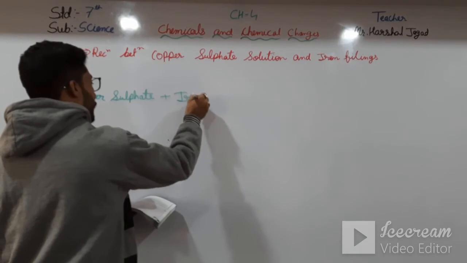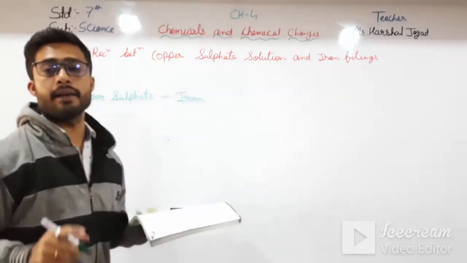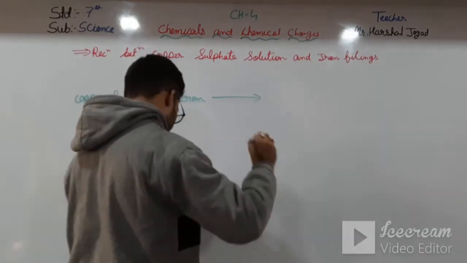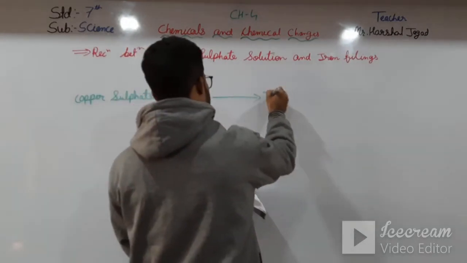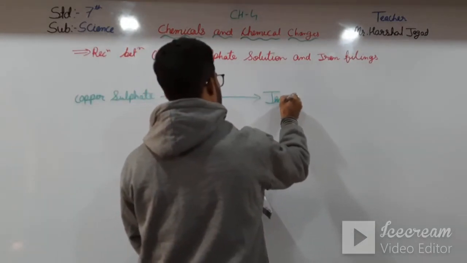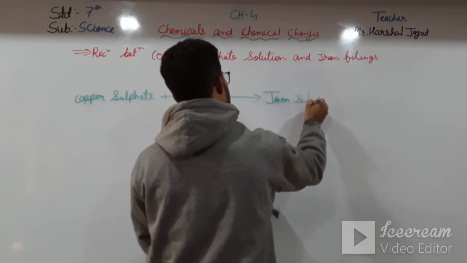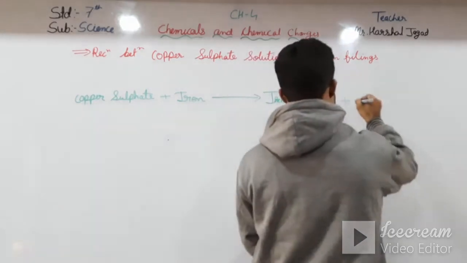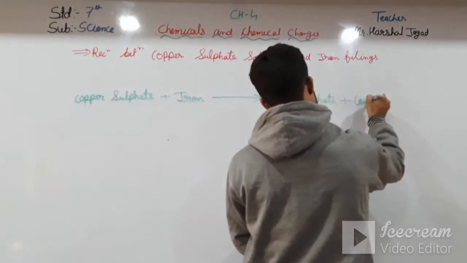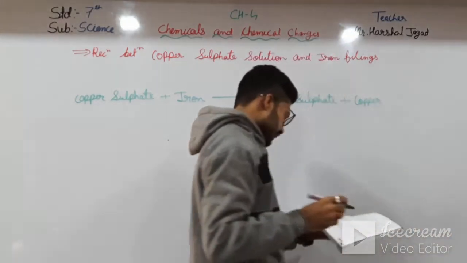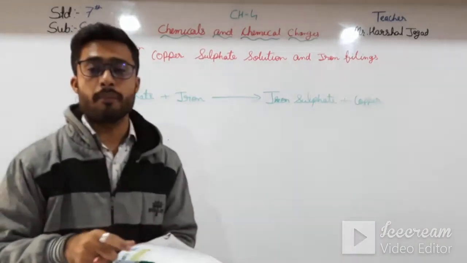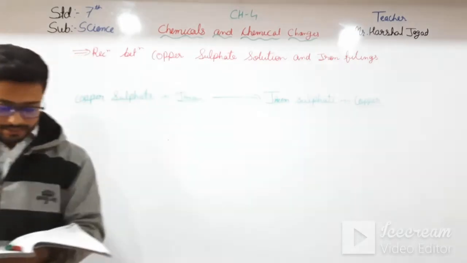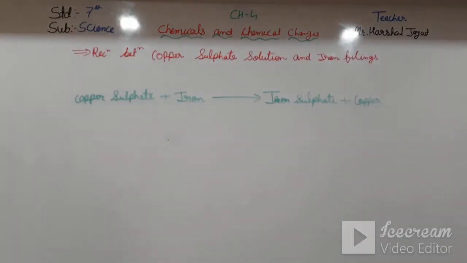When copper sulfate solution is reacted with iron, then what we will get is iron sulfate plus copper. Okay, iron sulfate plus copper. You can see here a picture is given over here.